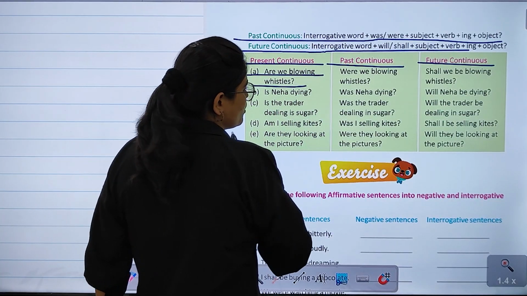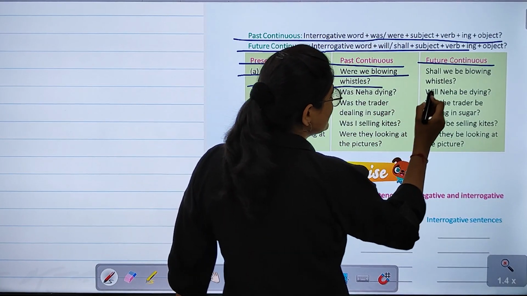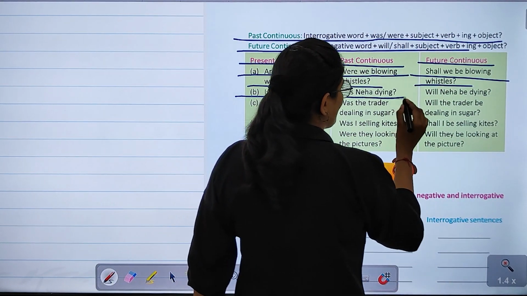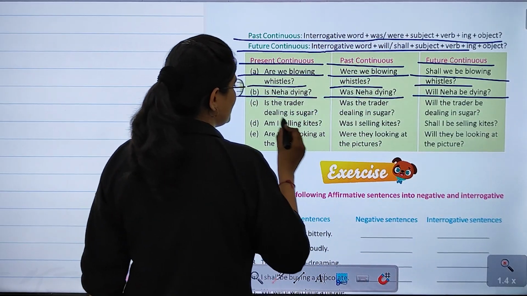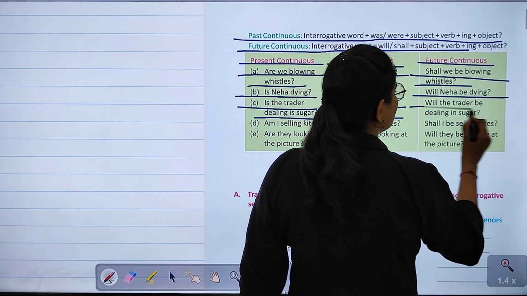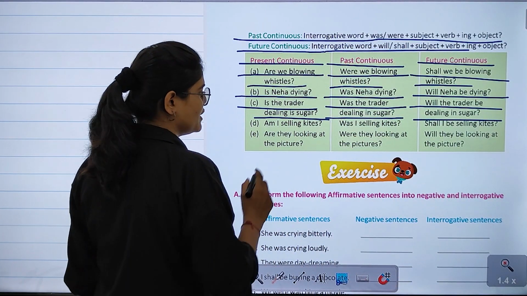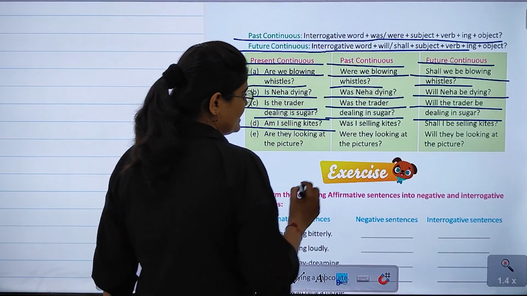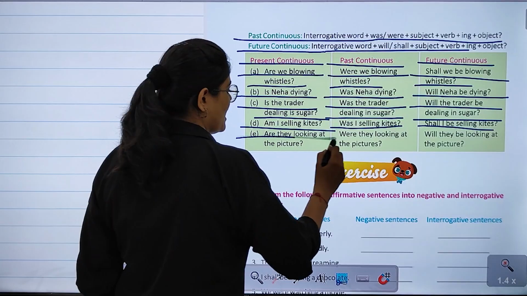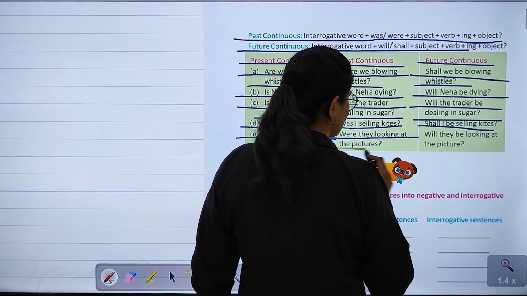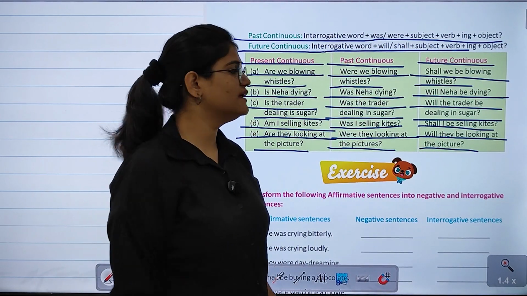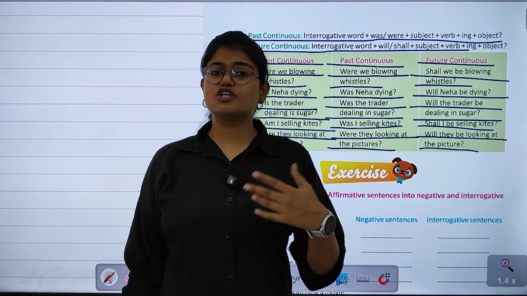Examples are: Are we blowing whistles? Were we blowing whistles? Or shall we be blowing whistles? Is Neha dying? Was Neha dying? Will Neha be dying? Is the trader dealing in sugar? Was the trader dealing in sugar? Will the trader be dealing in sugar? Am I selling kites? Was I selling kites? Shall I be selling kites? Are they looking at the picture? Were they looking at the picture? Or will they be looking at the picture? Right? So, this was all about the continuous tenses.